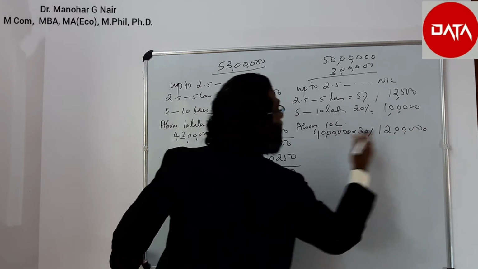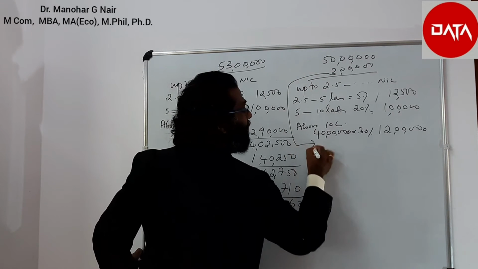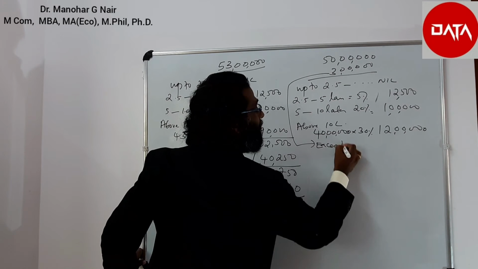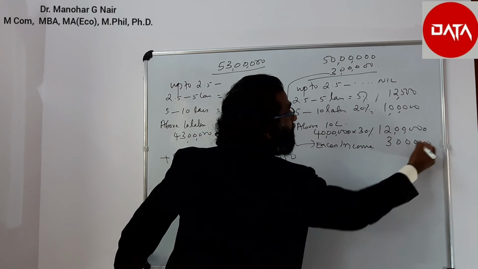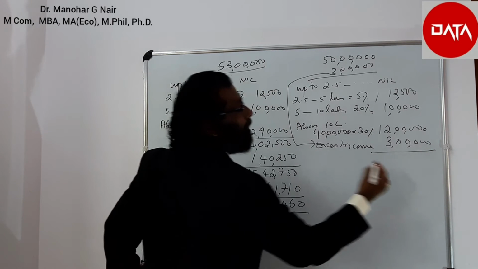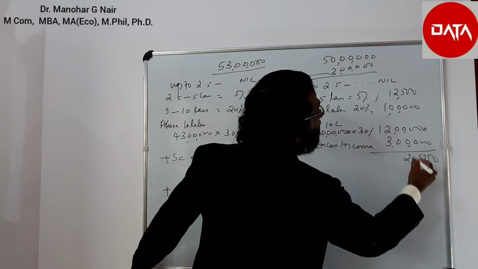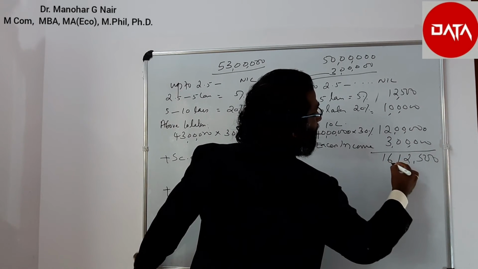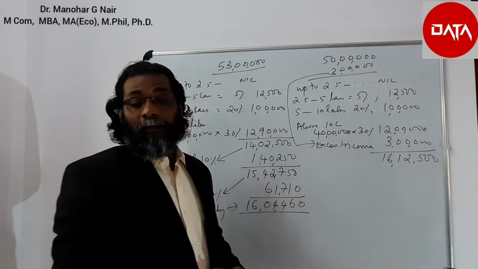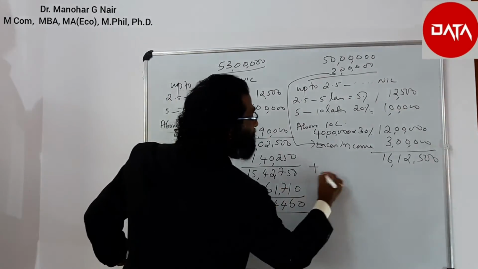Now you add that excess income, rupees 3 lakh. So what will be the tax liability here? It will be 16 lakh 12,500 plus surcharge.